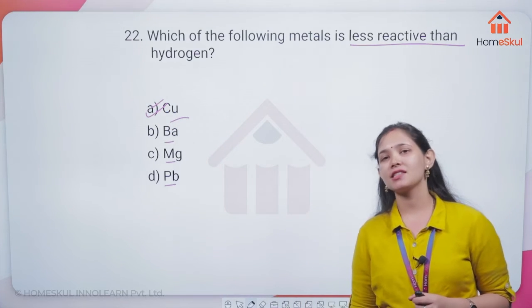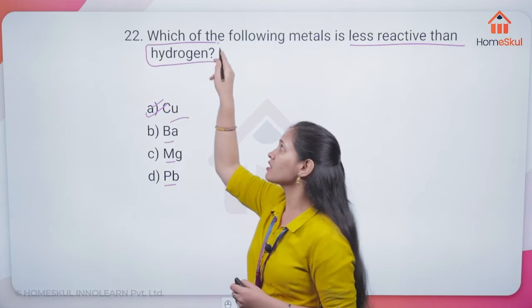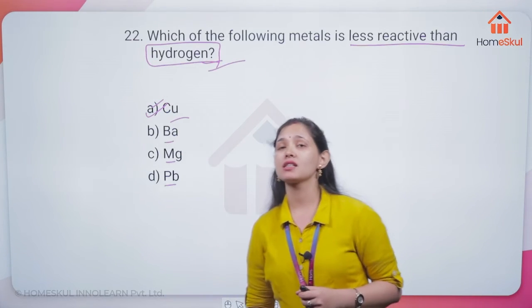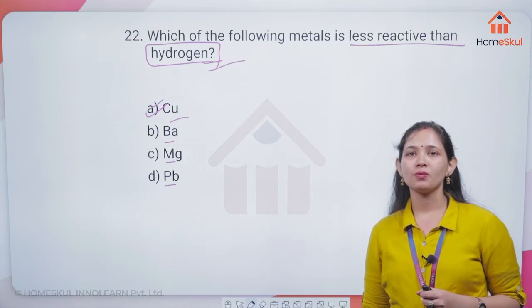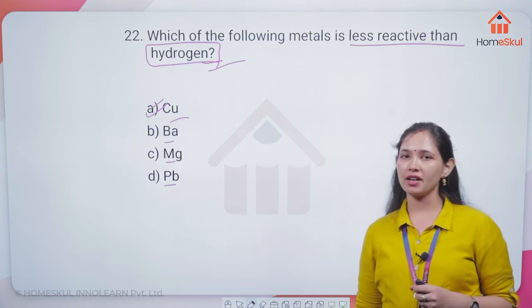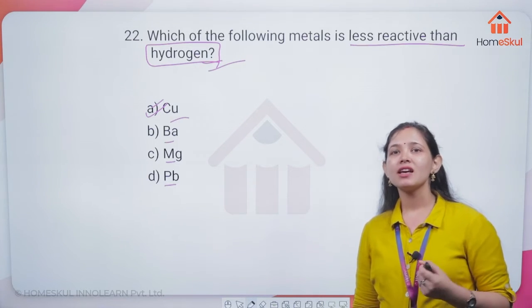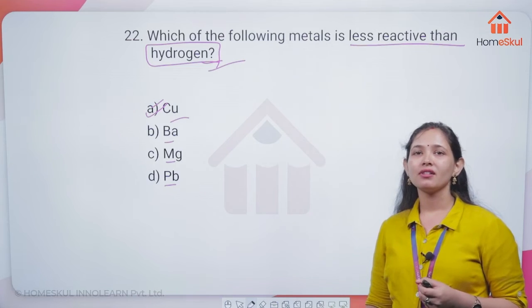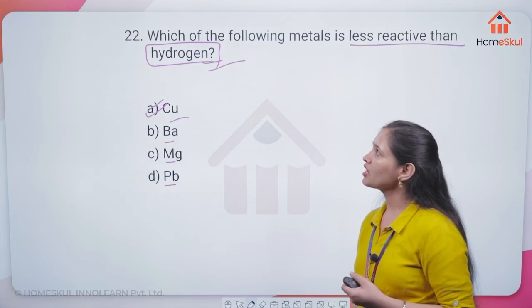Copper is the correct answer here. In respect of hydrogen, you should remember the metals arranged below H2. It is below hydrogen, that is why it is less reactive. Yes, Neha. Very good.